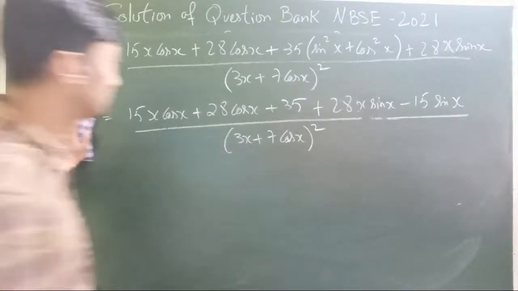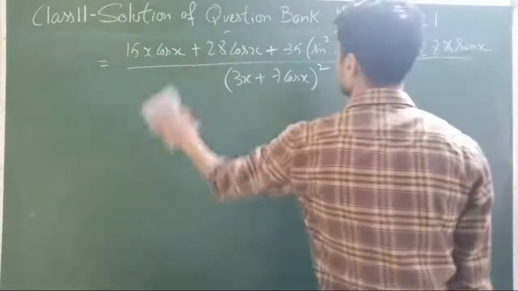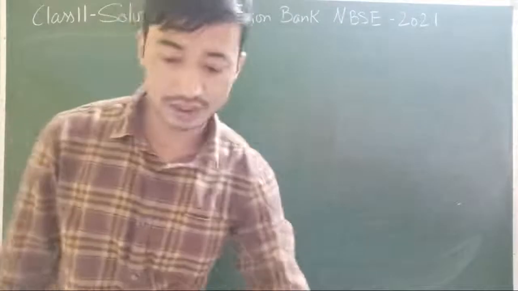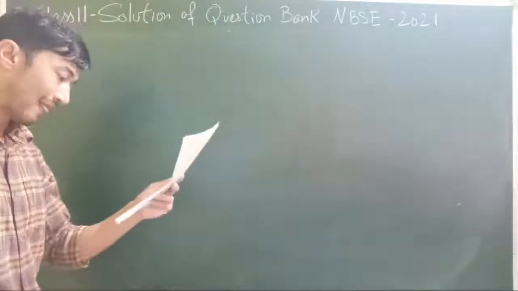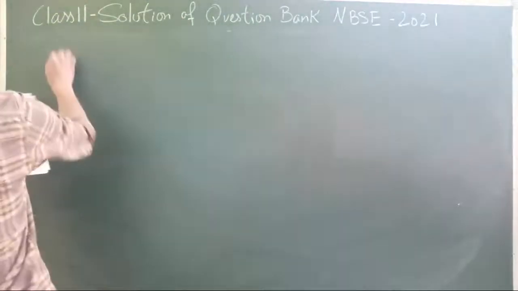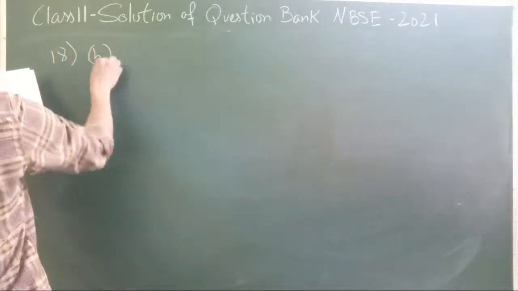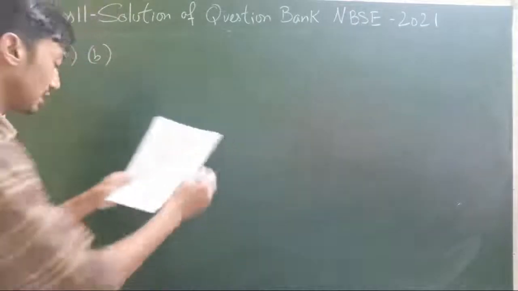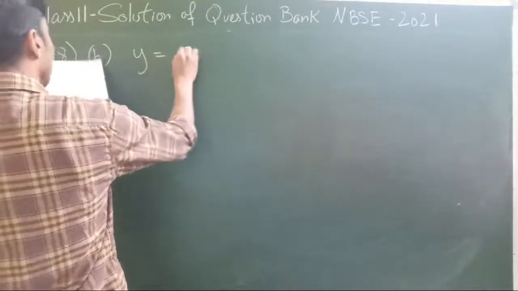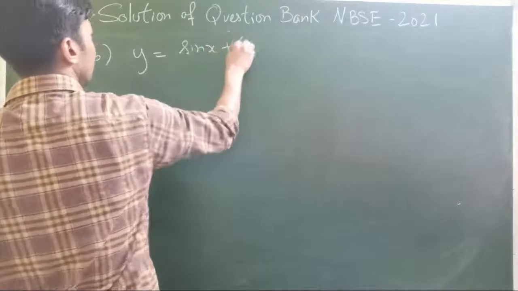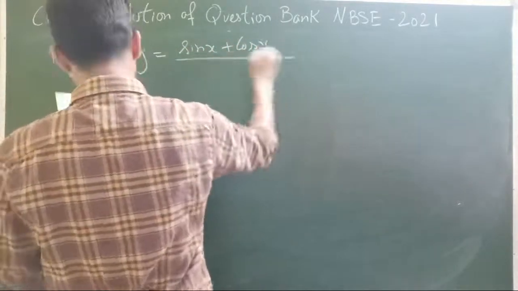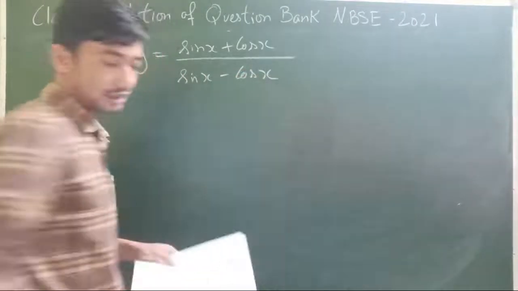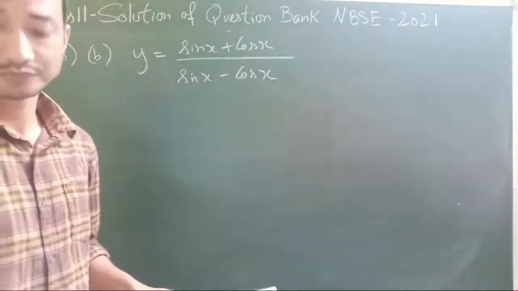I'm rubbing it off now. Alright, another question from derivatives. Number 18, part B, because part A is from the first principle, so that is also removed from the syllabus. So part B is sin x plus cos x divided by sin x minus cos x.